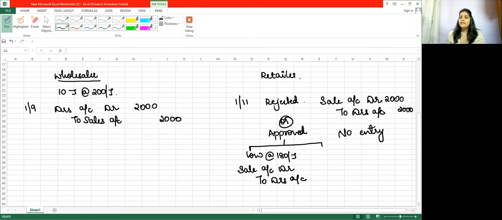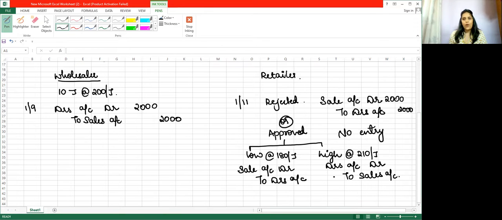Okay, now sometimes it is possible that he may accept at a higher price. If he accepts at a higher price, let's say 210 per jeans, then in that case can I say that 10 rupees per jeans I will get extra, that is for 10 jeans, which is 100 rupees. So in that case, to that extent I have to pass my effect. So journal entry will be debtors account debit to sales account. Okay, so this is how we will do.